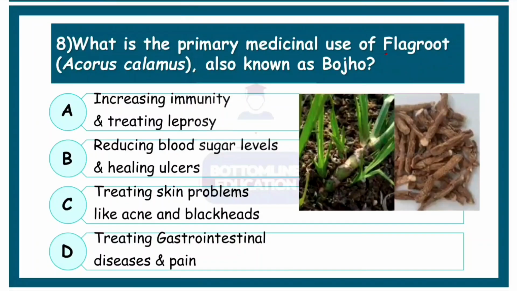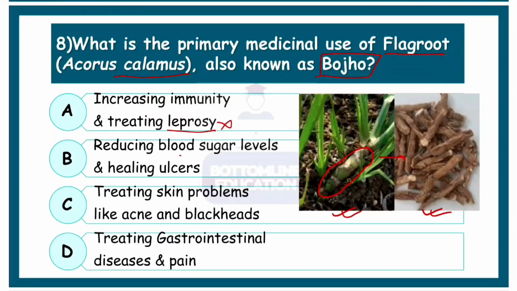What is the primary medicinal use of flag root, that is calamus, also known as bozo? It's also called Acorus calamus, the scientific name. As you can see in the figure, this is the plant of bozo, and the underground stem as well as the root, when it is dried, becomes of this form, which is used as a pain reliever in the case of cough, cold, etc. So increasing immunity and treating leprosy.